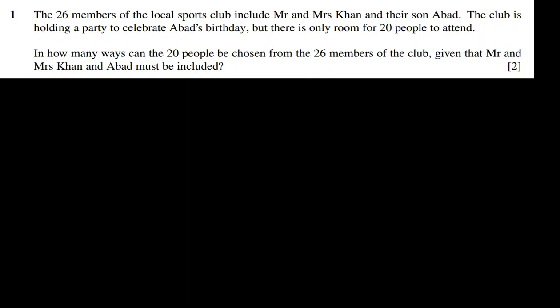Question number 1. The 26 members of the local sports club include Mr. and Mrs. Khan and their son Abad. The club is holding a party to celebrate Abad's birthday, but there is only room for 20 people, maybe due to COVID. In how many ways can 20 people be chosen from 26 members of the club, given that Mr. and Mrs. Khan and Abad must be included?